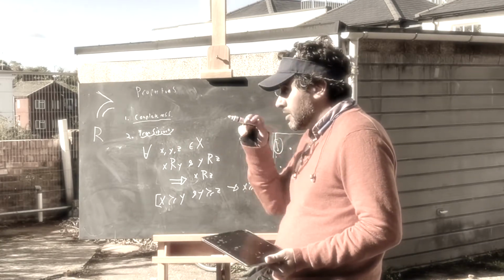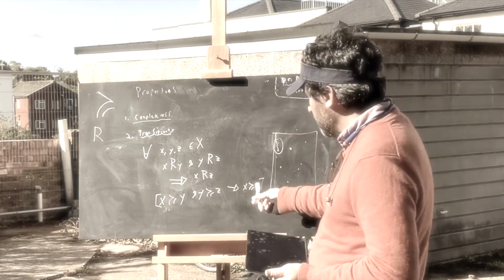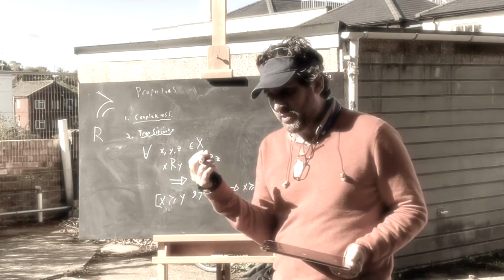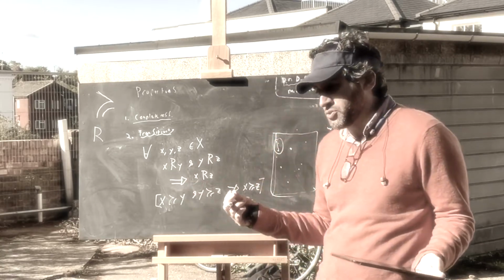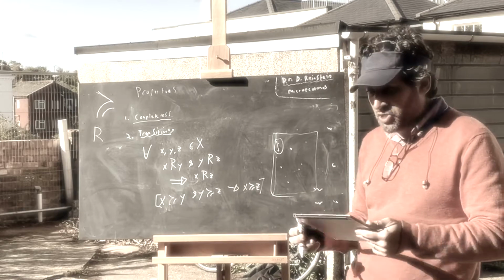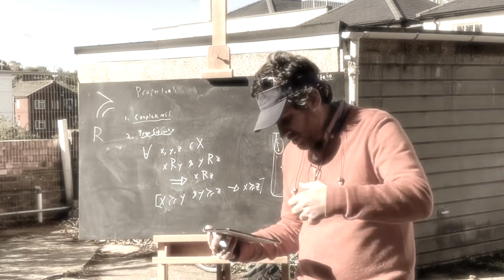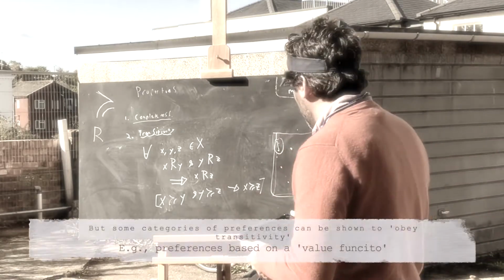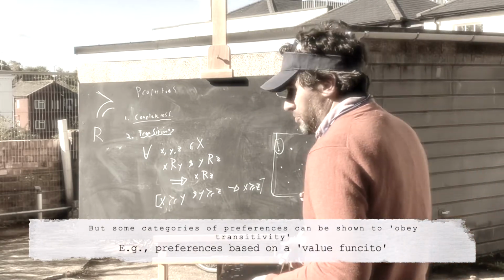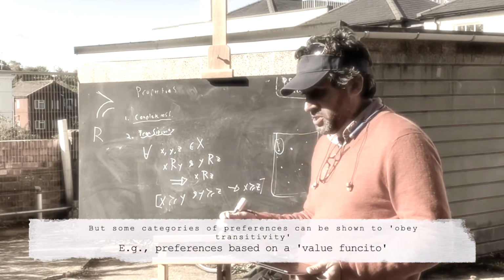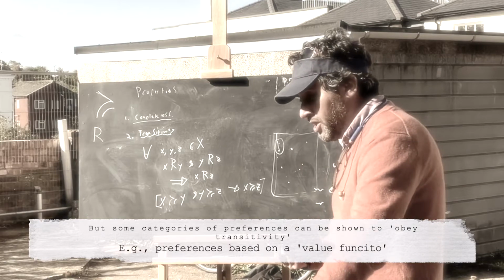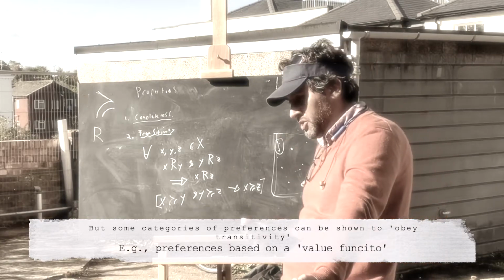Okay? Now, for certain preference relations, you could easily show that it has transitivity. And that's what much of the chapter goes into. For instance, if the preference relation simply assigns a number to each option, we might call that a value function. You might be familiar with a utility function.